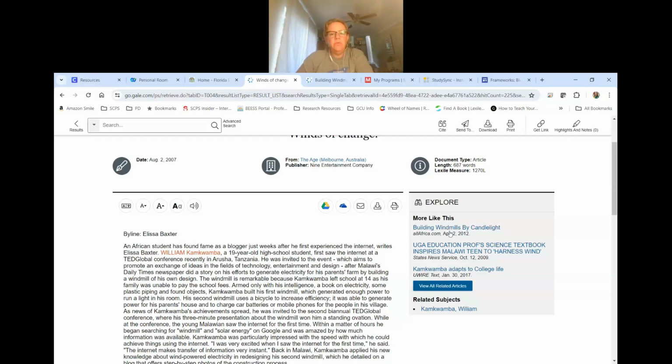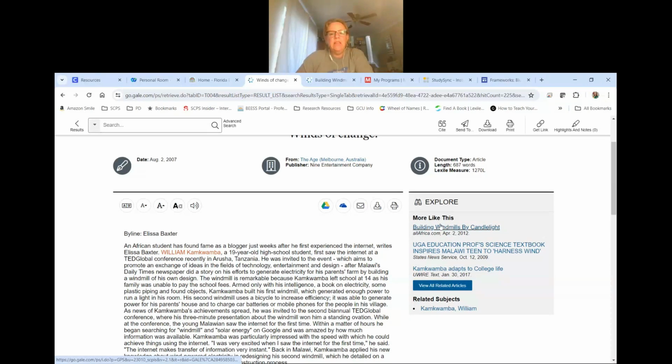Here, on the Explore side, I see another article from allafrica.com, "Building Windmills by Candlelight." We know that prior to having electricity in his village in Malawi, William had to use candlelight in order to build these windmills. So we're going to click on this link.